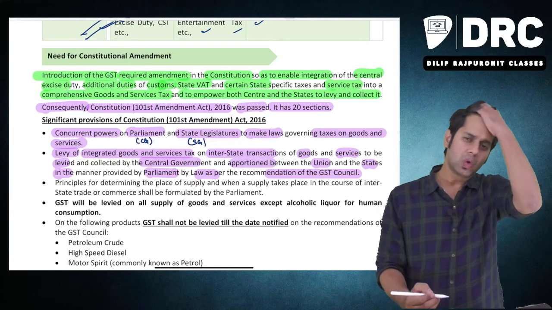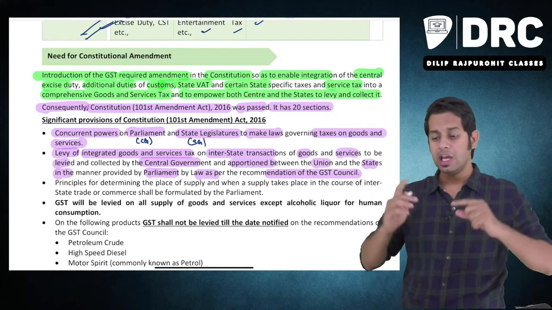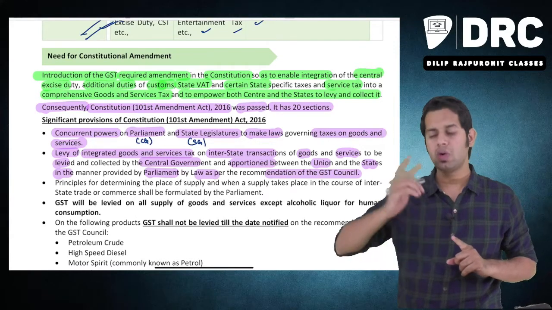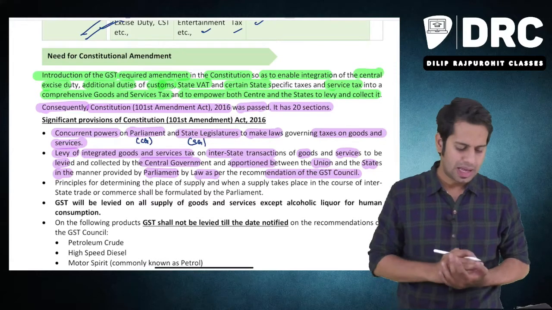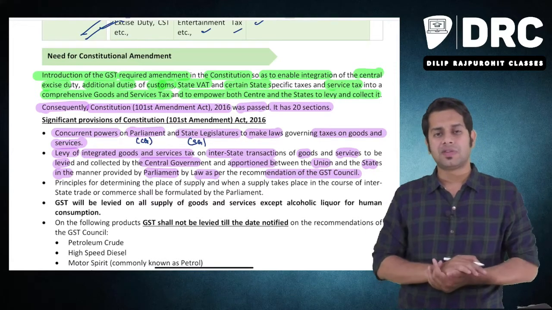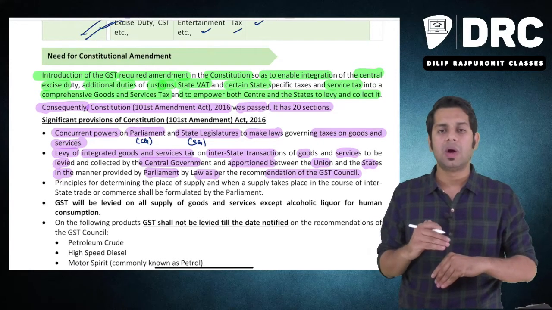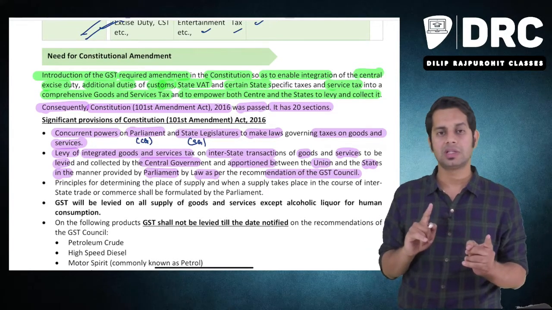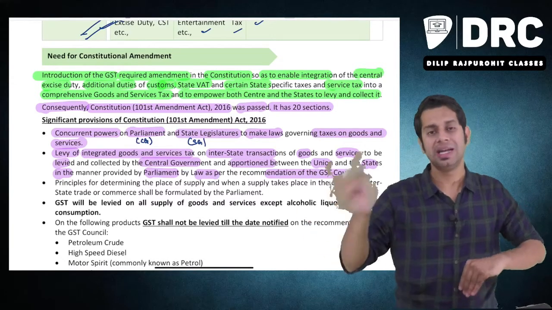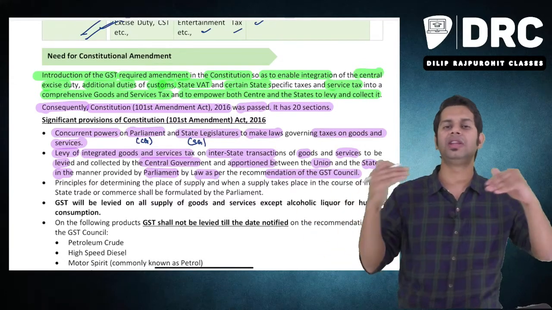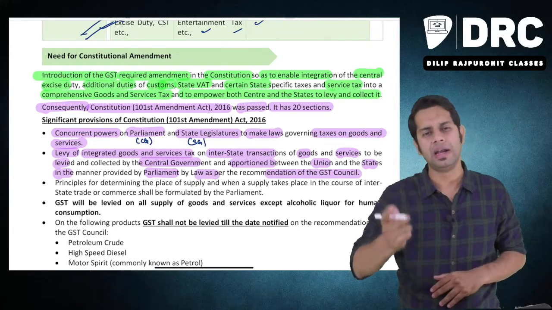Meaning they also told, this particular article which was introduced also told that if you make a supply from one state to another state, there are two types of supply under GST, which we'll discuss in our next class or next video. One type of supply is called intrastate supply. The other type of supply is called interstate supply. One is called intrastate. Another one is called interstate. Intrastate supply means supply happening within the same state, and interstate means supply happening between two different states.